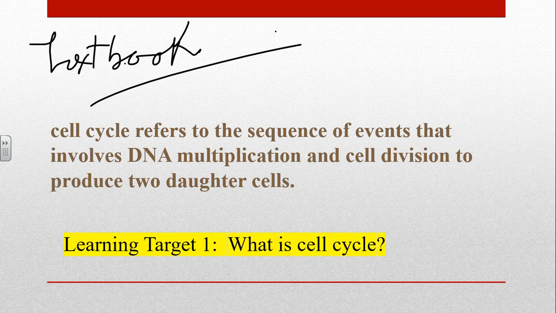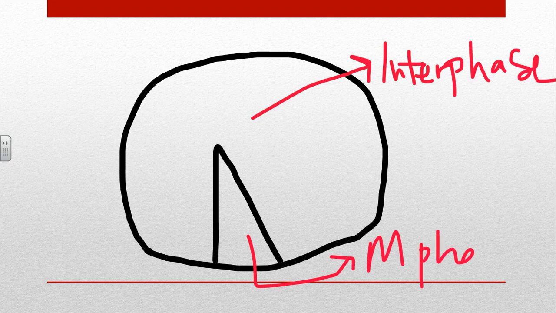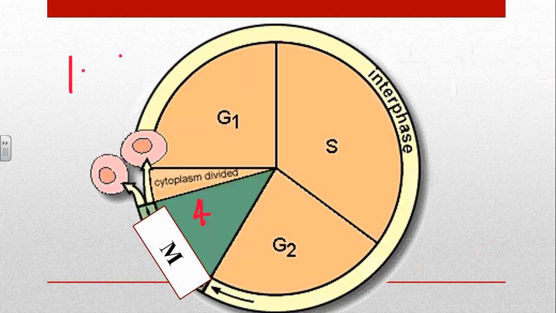So learning target 1, what is the cell cycle? This refers to the definition, and here is the definition that you need to know. Now the cell cycle is in large divided into two parts. The major part is called interphase, and the other one is called M phase. Now let's have a look in detail at what the M phase and interphase contain.